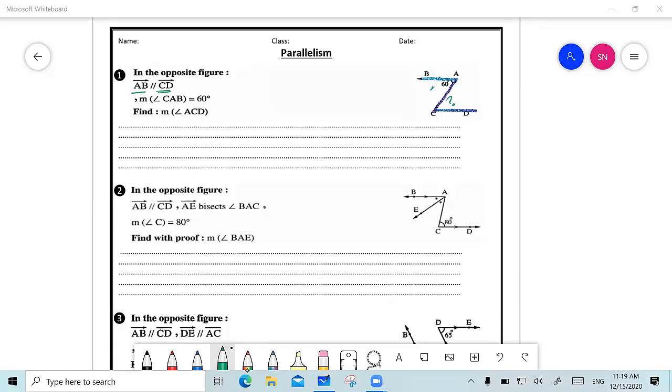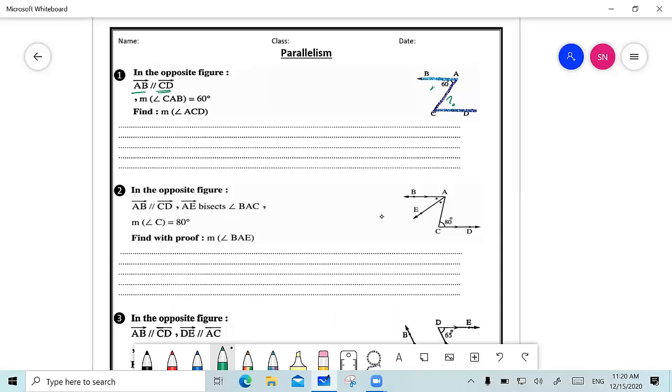Miss, I don't have the sheet. The sheet has been uploaded on the Moodle since yesterday. I didn't print it. Excuse me?